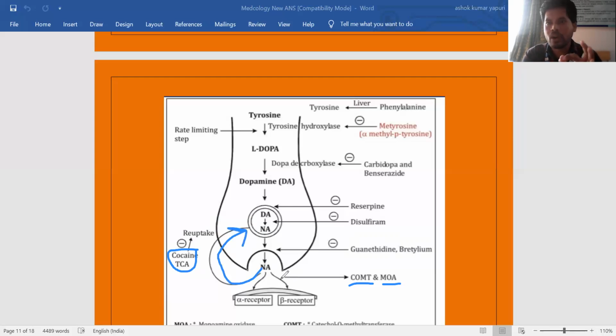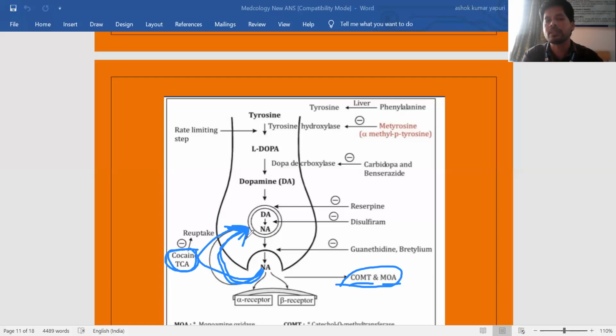For example, noradrenaline is released and its action is completed. After completion of action, you have to store it. For example, after completion of college, what will you do? You will go out of the college, mostly home. Like here also, once noradrenaline action is completed, its action has to be terminated. The termination of action is by enzymes through metabolic degradation or by the reuptake mechanism. This reuptake can be inhibited by cocaine as well as TCAs, tricyclic antidepressants. What is reuptake? Once its action is completed, it has to go back and be stored. It is a simple logic. Your action is completed, so please go back.